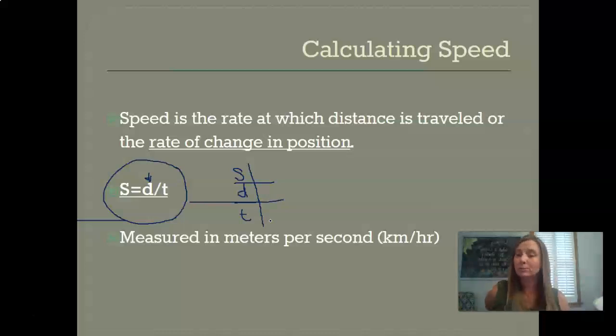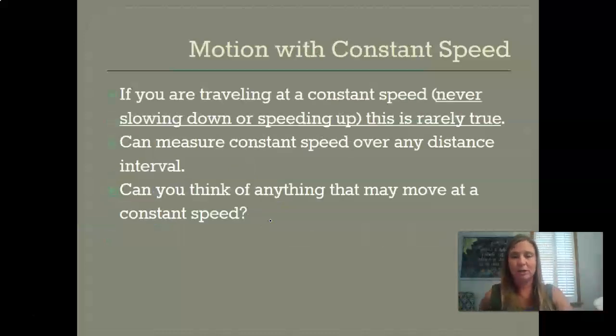So in order to find speed, we need to know what is the distance and what is the time that it traveled. So there's two different types of speeds that we'll go through as we move through this unit. The first one is just a constant speed, meaning that it stays the same all the time. And this is super unachievable here on Earth because we are always fighting a force that is always acting on us, which is gravity. So normally things here on Earth do not move at a constant speed.